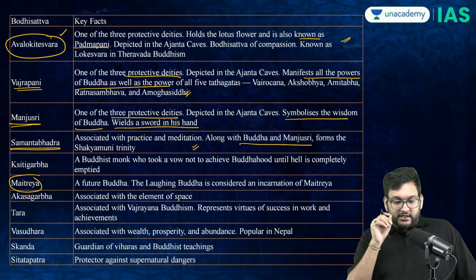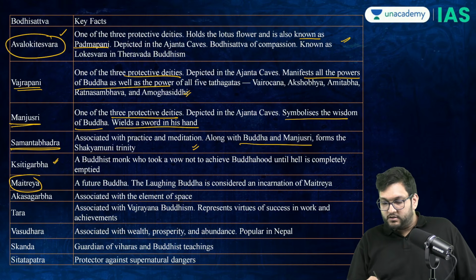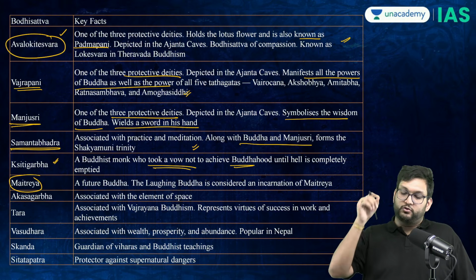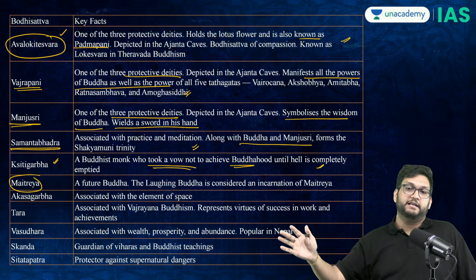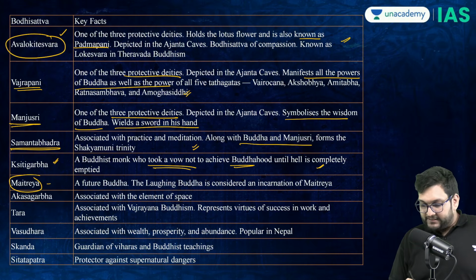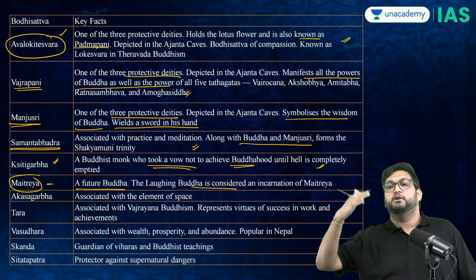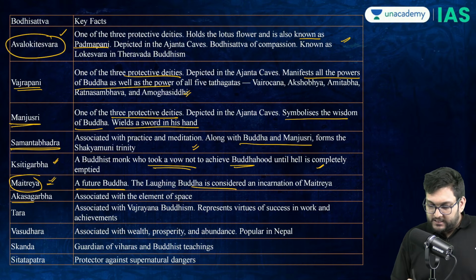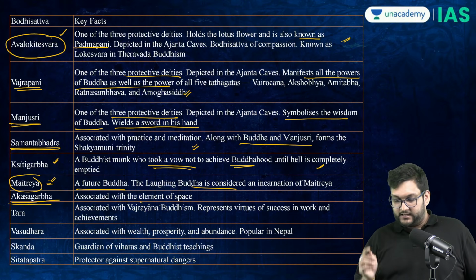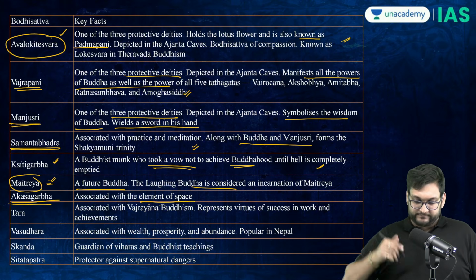Then you have Shistagarbha, who is the monk who has taken the vow to not achieve Buddhahood until hell is completely empty. Interesting. Maitreyi is future Buddha. Laughing Buddha is an incarnation. This came in the examination. Who is the future Buddha? Then Akasagarbha, who is associated with the element of space.